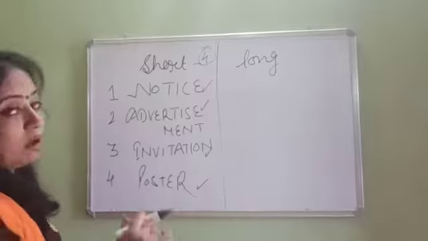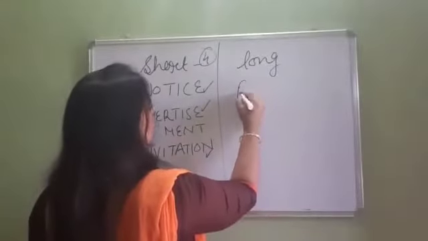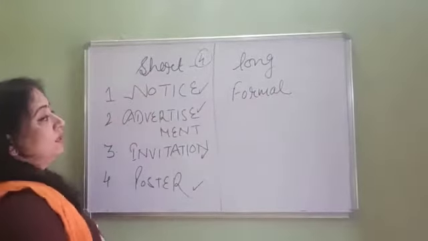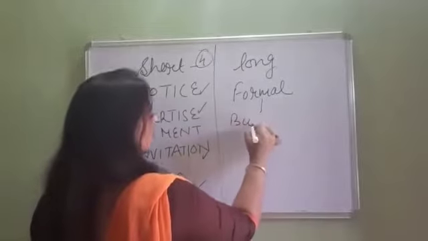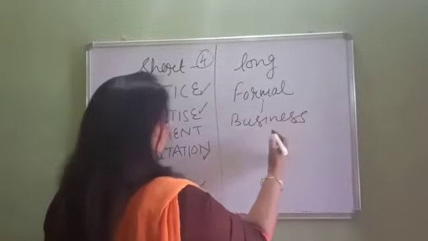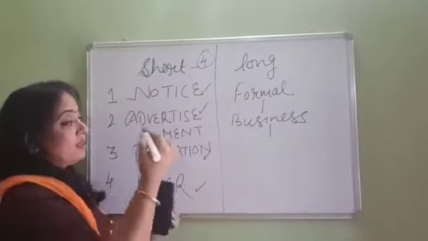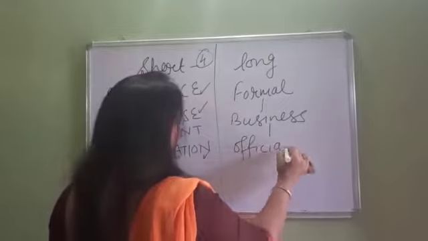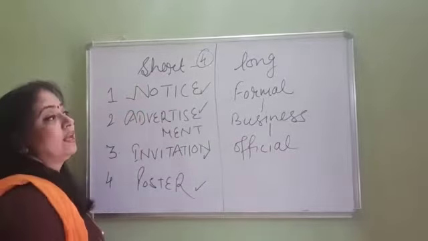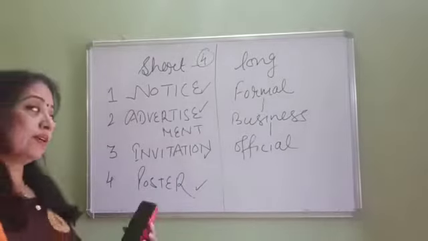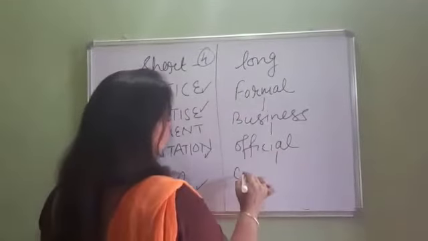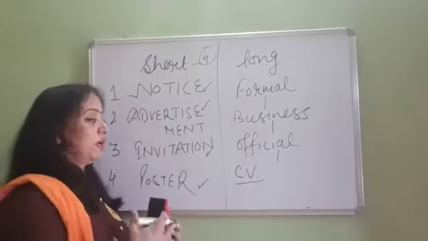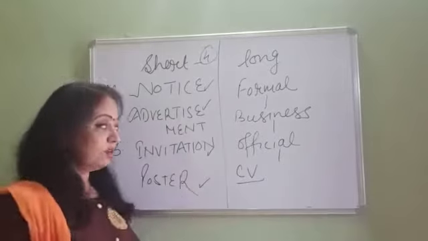Now coming to long composition, you are going to get formal letters. You do not have any informal letter, only formal. In formal letters you will get business letters, like placing an order, cancelling an order, asking for a brochure. The second form is the official letter, complaining against anything or giving suggestions. Then you will come to CV, which is curriculum vitae or biodata, that means defining yourself if you are applying for any job.